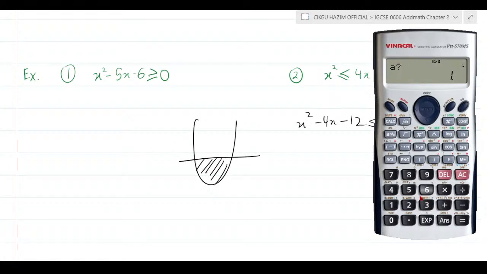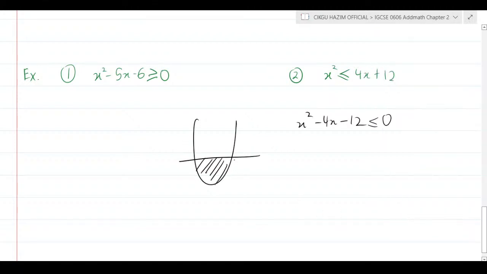Press in the calculator. A equal to 1, B equal to -4, and C equal to -12. You're going to get 6 and -2. So imagine that this is 6 and this is -2. If it's less than or equal, your answer is x less than or equal to 6 and more than or equal to -2. That's all. Nothing much. Okay, that's all for the working and that's all for the answer.